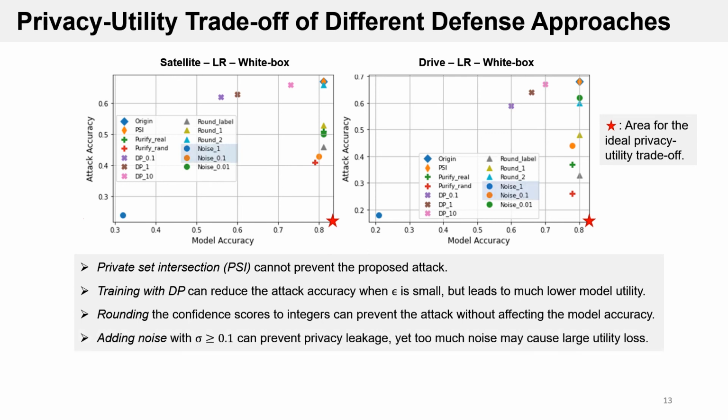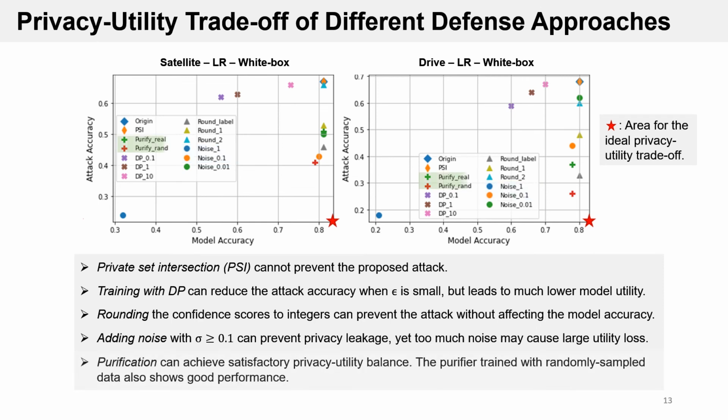Adding noise with a noise scale larger than 0.1 can also defend against the attack, but too much noise may cause a significant utility loss. Finally, perturbing the confidence scores with purifiers trained with both real data and randomly sampled data can in general achieve a satisfactory privacy utility balance.